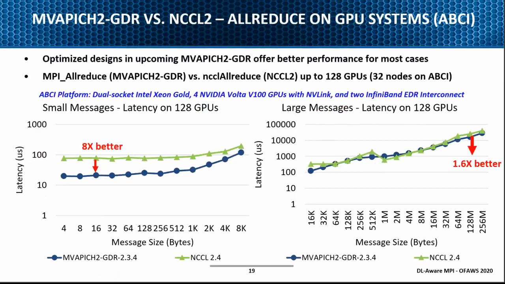We see similar results on the ABCI system, the system in Japan dedicated to AI-oriented operations. Again, here you can see similar performance benefits: for small messages, we give almost 8x better performance, and up to very large messages, even 128 MB and 256 MB, we are able to deliver 1.6x better.